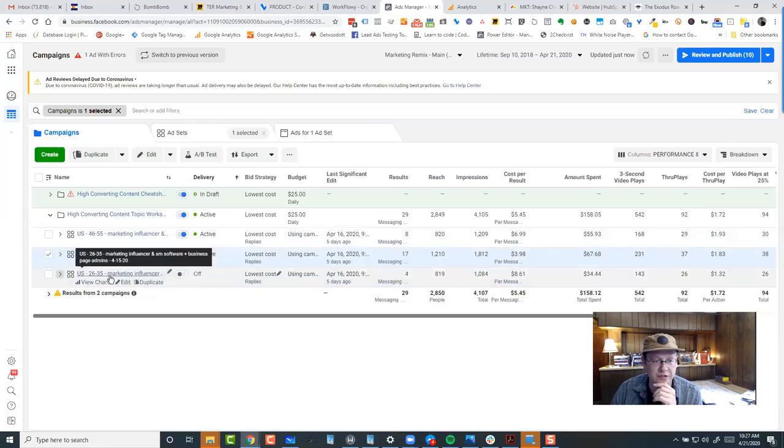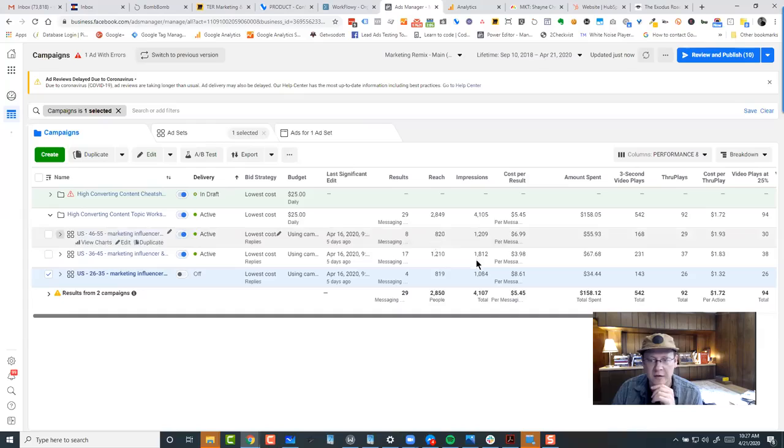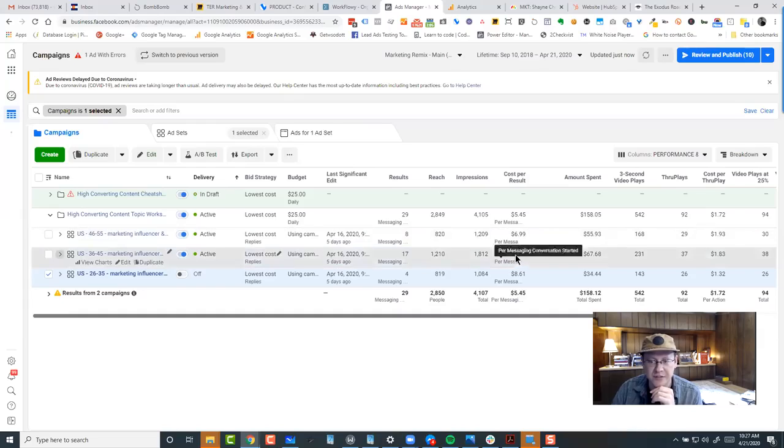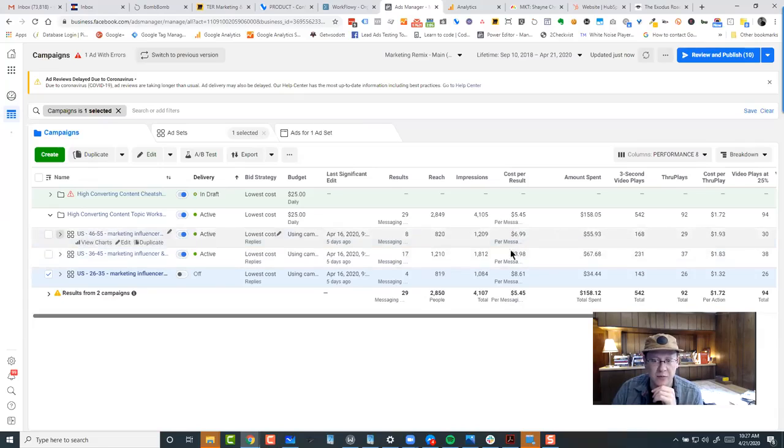Now, as you can see, I've already turned off the 26 to 35 group because that's too high. I don't want to keep spending my $25 budget. If I can spend it between these 2 groups that are less expensive, I'm going to put a lot more budget towards less expensive leads for the same quality, right? That's the idea of testing. So I'm going for audiences here first. Now, let's take a look here.